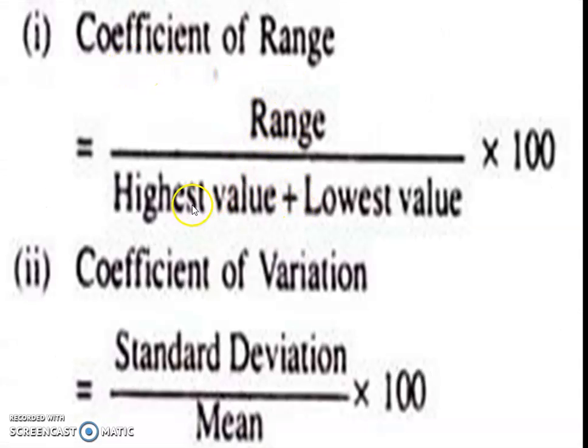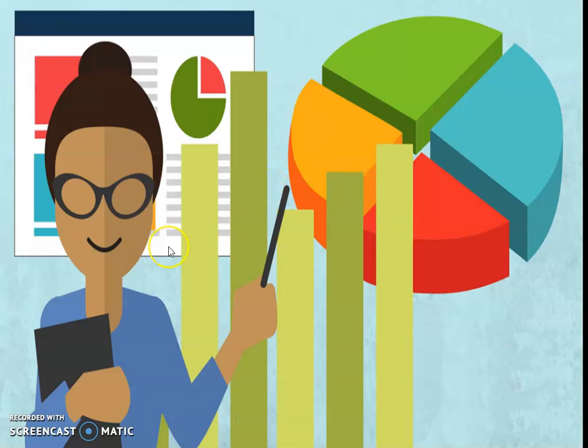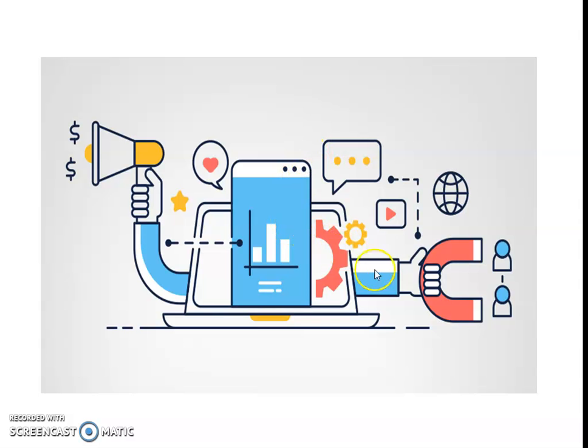Coefficient of range is the range upon the highest value plus the lowest value, into 100. Coefficient of variation is the standard deviation upon the mean, into 100. And now in the pie diagram, bar diagram and all these statistics, we have to use all these concepts. In machine manufacturing, statistical data are mostly used to consult about circuit diagrams and input and output data records.